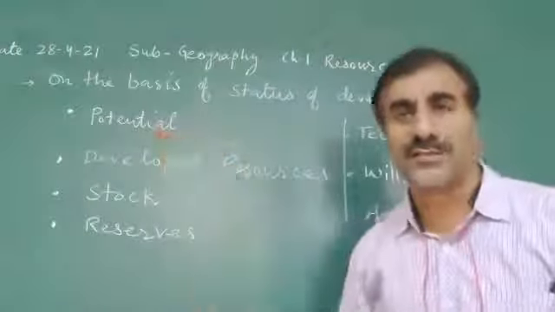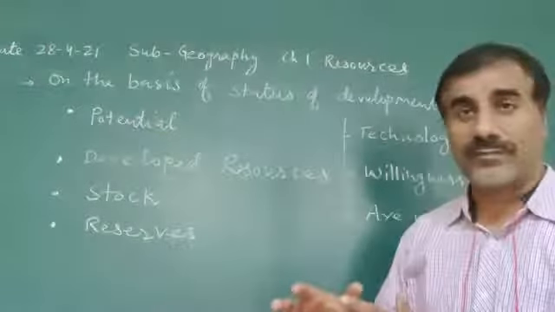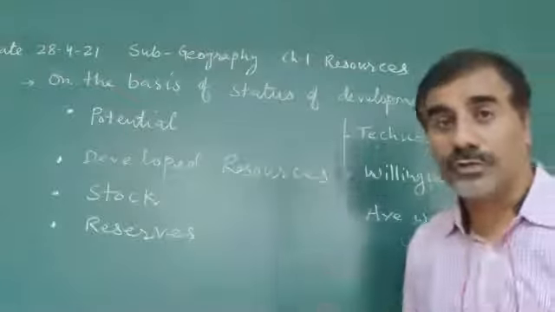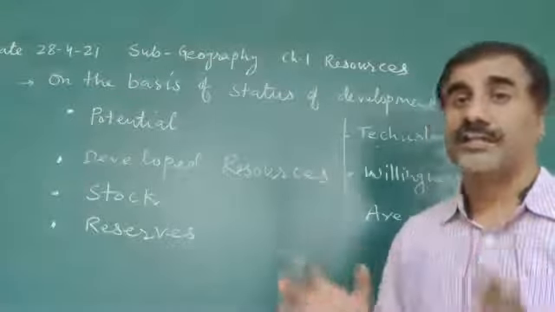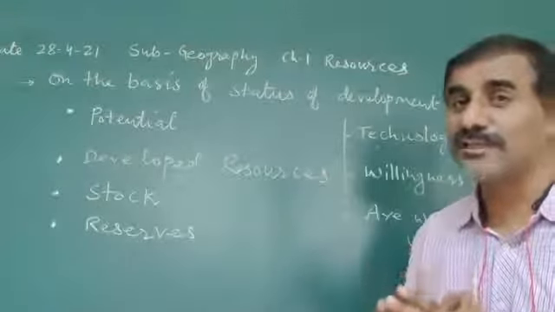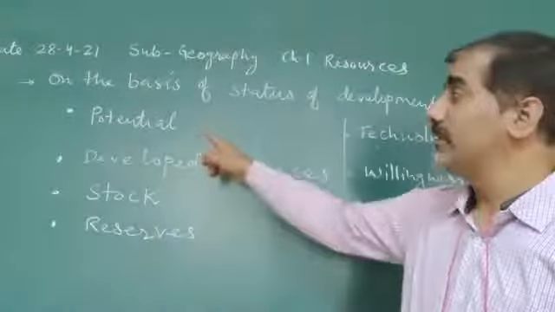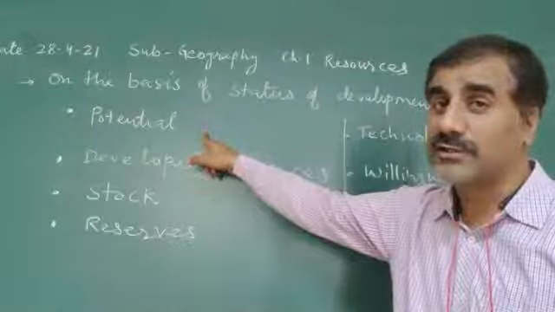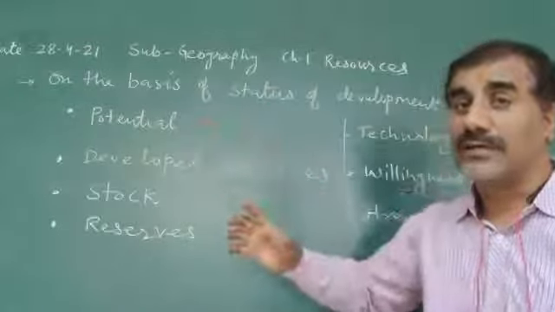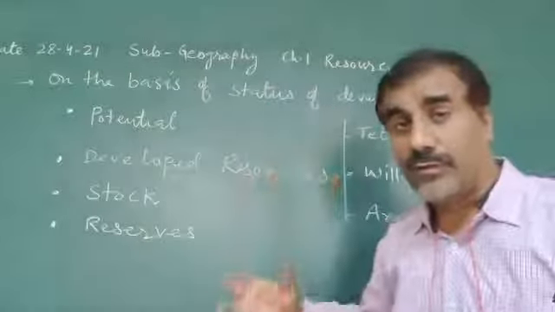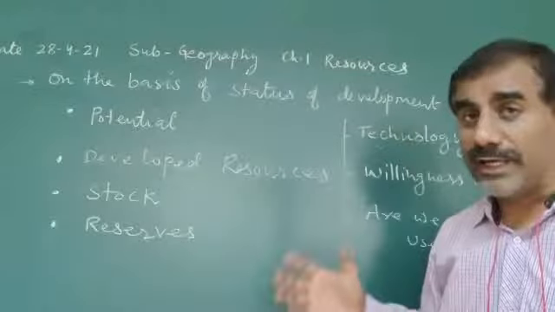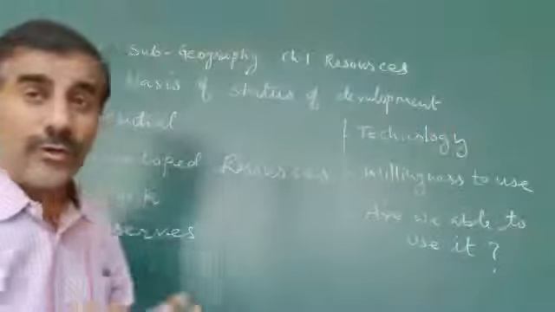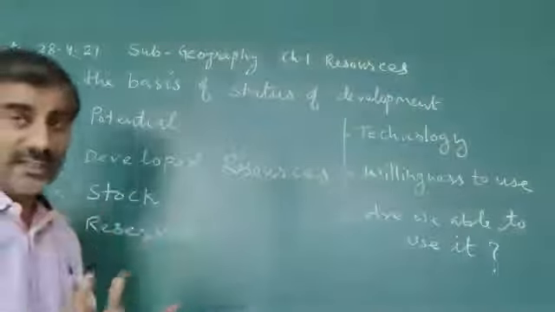Simple: potential resources are those which are available but we are not using with full potential. Potential resources are those which we know about but we are not using with full potential.